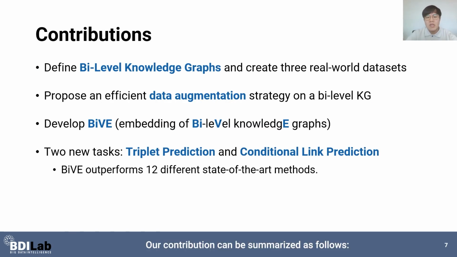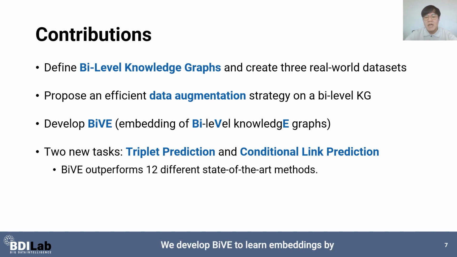Our contribution can be summarized as follows. To the best of our knowledge, our work is the first work that introduces the higher-level relationships between triplets in knowledge graphs. We define bi-level knowledge graphs and create 3 real-world datasets. We propose an efficient data augmentation strategy using random walks on a bi-level knowledge graph.